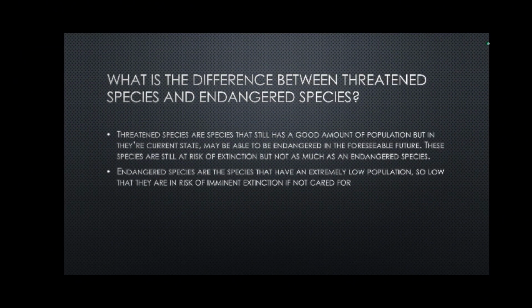So, what is the difference between threatened species and endangered species? Threatened species are species that still have a good amount of population, but in their current state may become endangered in the foreseeable future. These species are still at risk of extinction, but not as much as endangered species. Meanwhile, endangered species are species that have an extremely low population, so low that they are at risk of imminent extinction if not cared for.